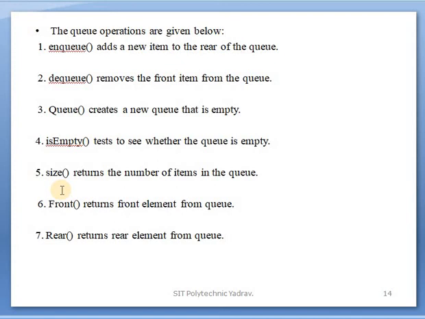Okay, queue is one type of data structure. So it is said that the queue is an abstract data type. Why is it said to be an abstract data type? Because their own functions are there that are used to perform their operations. Which operations? These operations that are used in a queue. So it is said that the queue is an abstract data type. Okay, simple.